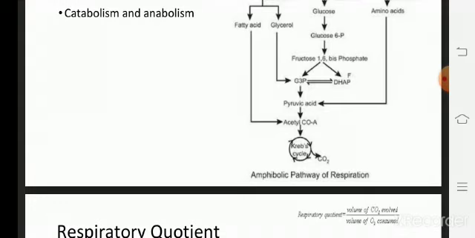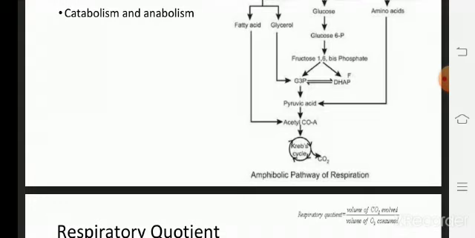Okay, understood? Amphibolic pathway consists of both catabolic and anabolic processes, that means constructive process and destructive process. There are three respiratory substrates that undergo both constructive and destructive processes. Therefore, this is said to be the amphibolic pathway.